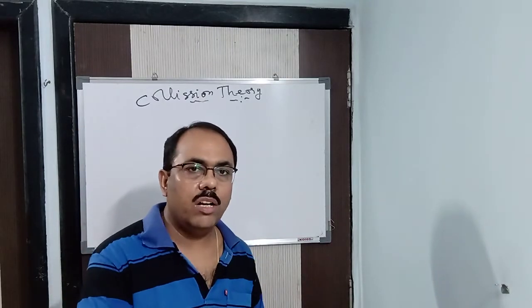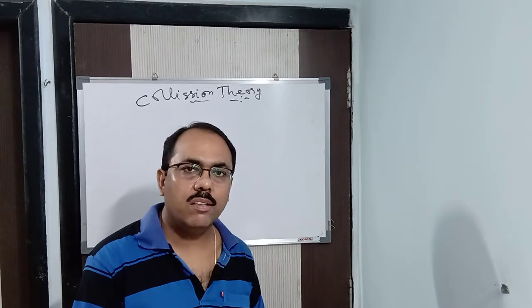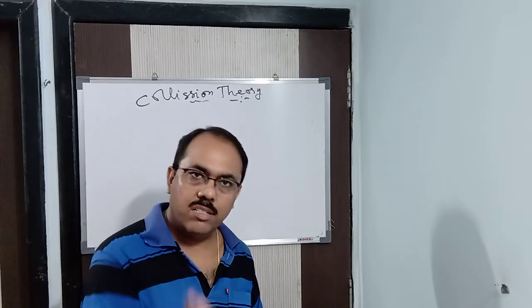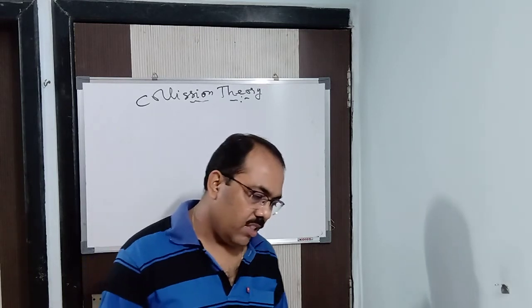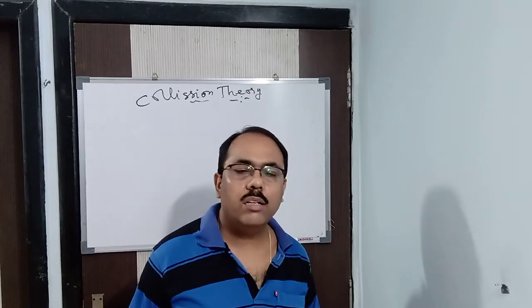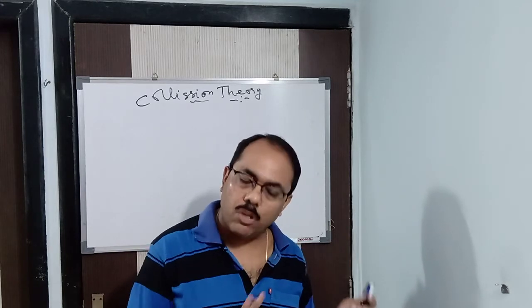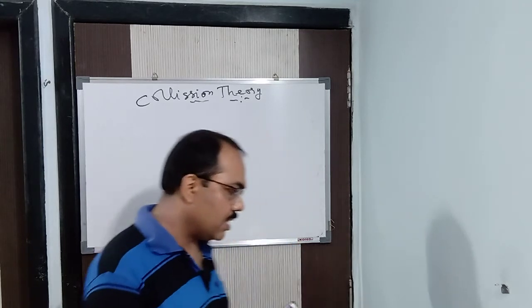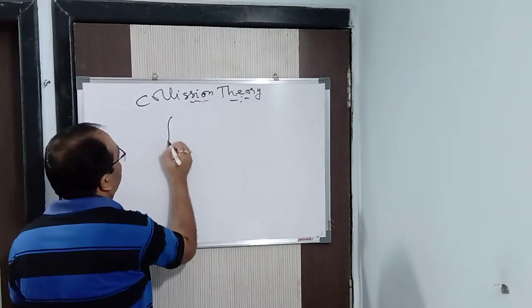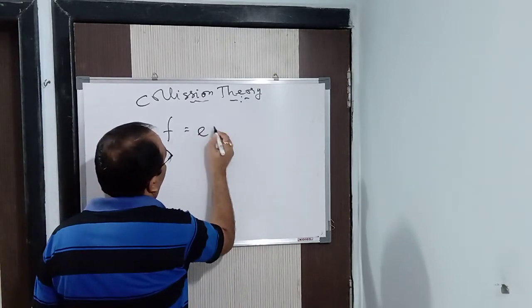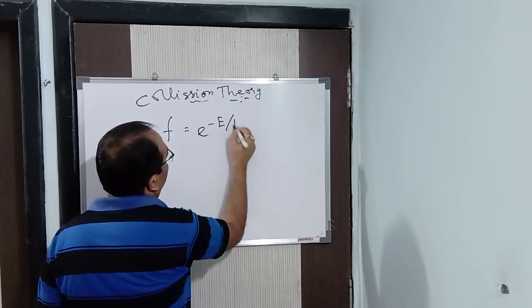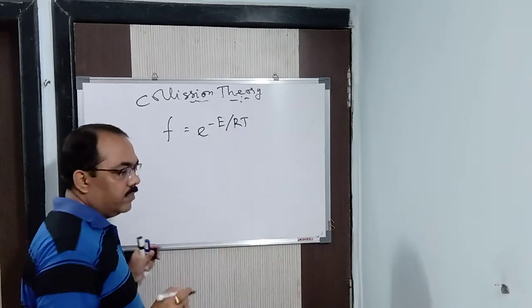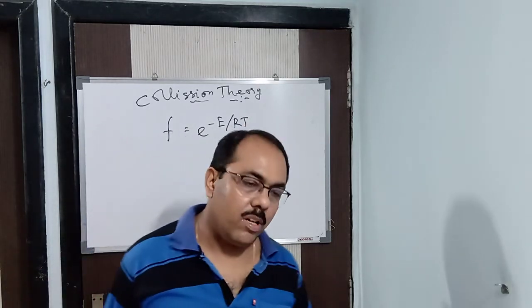Alright, E here is nothing but the minimum energy, the threshold energy, we can say. Then only these molecules will collide and give rise to a product. You have read it in the kinetic theory of gases. That means F is equal to e to the power minus E by RT. Alright, that is e to the power minus E by RT.